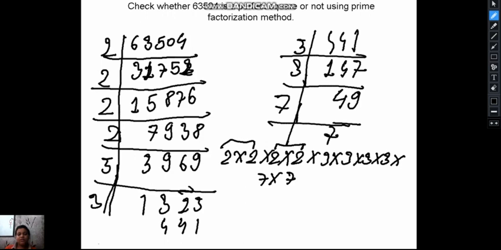This makes a pair. This makes a pair. This makes a pair. This also makes a pair. So this is a perfect square. Means 63504 is a perfect square.